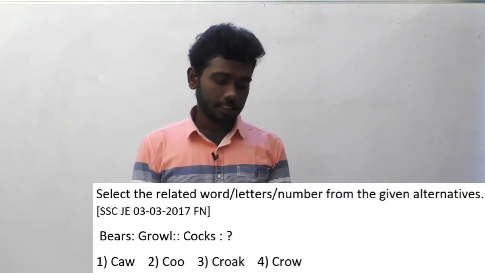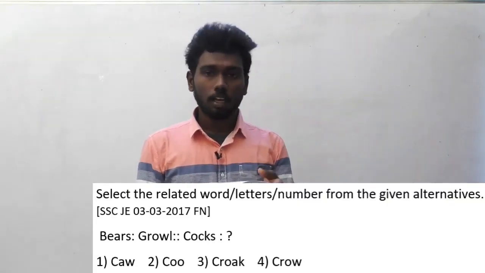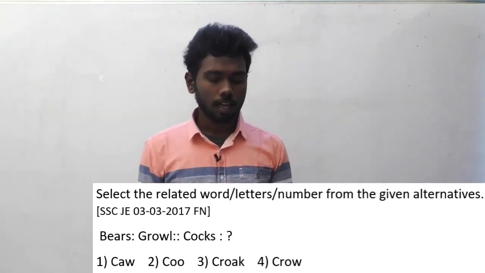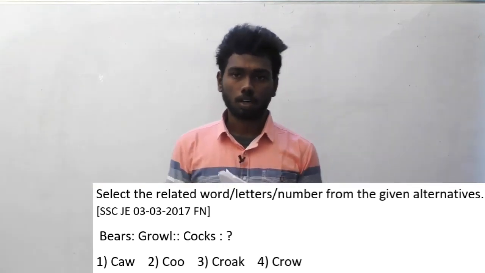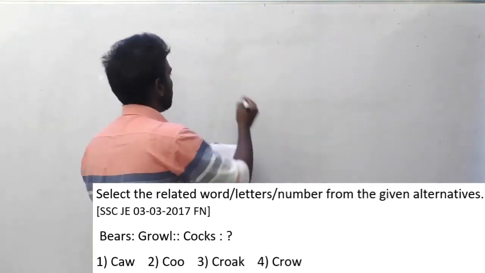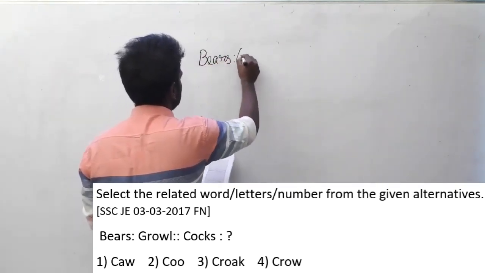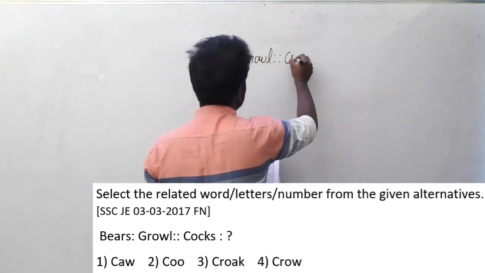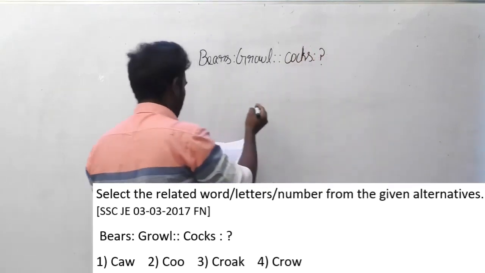Question number 51. I will read out the question first. Select the related word or letters or number from the given alternatives. This question is asked in SSC JE 3/3/17 forenoon session. And the series here is bears is to growl, cocks is to what? I will write down the question for this one. This is the question, and the options given are